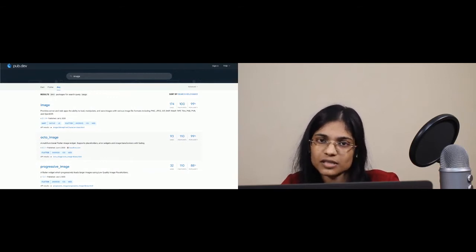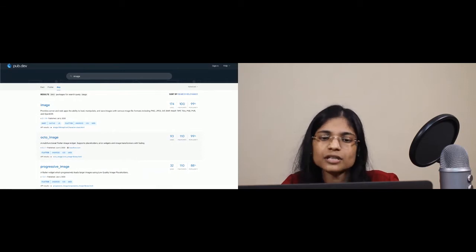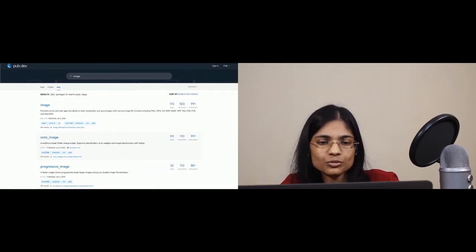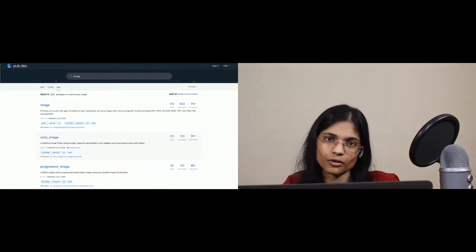As you can see, when you search image on pub.dev, you get results like the image package, one of the most popular packages. But what does image do? It loads, manipulates, and saves images, or even the other packages that are displayed support placeholders, or provide you the ability to load larger images. Now, this is not what you are looking for.